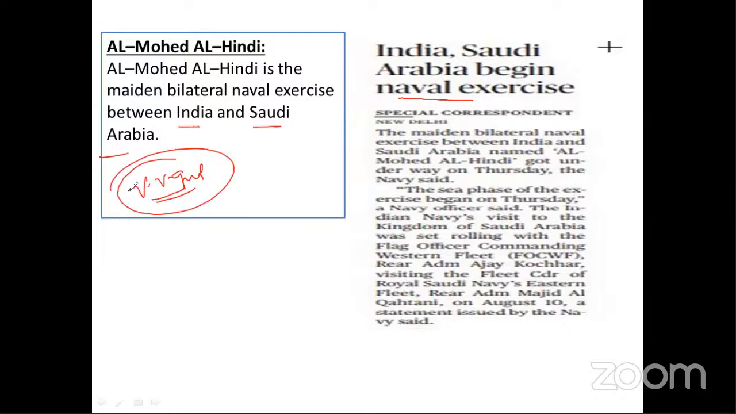Maybe in the prelims exam they can ask you about naval exercises, such as a consider-the-following-pairs type of question. For example, Malabar exercise, Surya Kiran exercise, between which of the following countries. In that case, remember Al Mohammed Al Hindi is the exercise between India and Saudi Arabia, and it is a naval exercise, meaning a Navy exercise. The sea phase of the exercise began on Thursday. A Navy officer said the Indian Navy's visit to the Kingdom of Saudi Arabia was set rolling with the Flag Officer Commanding Western Fleet, Rear Admiral. So this is an important one.